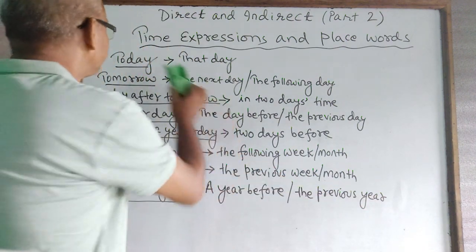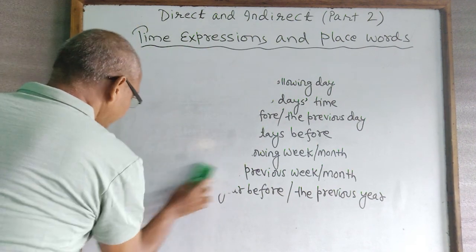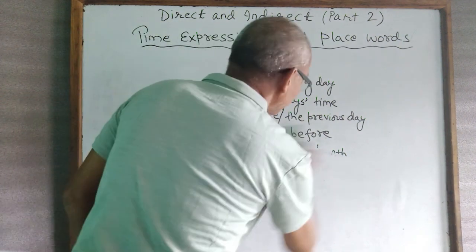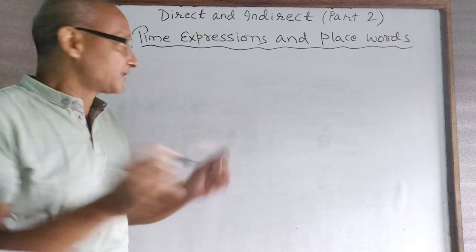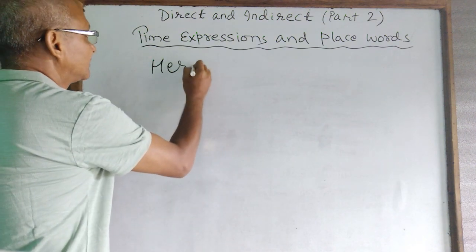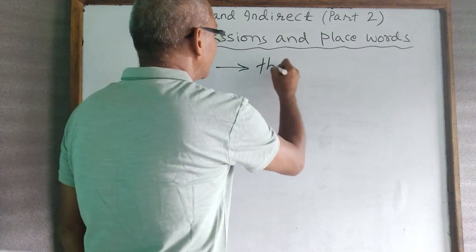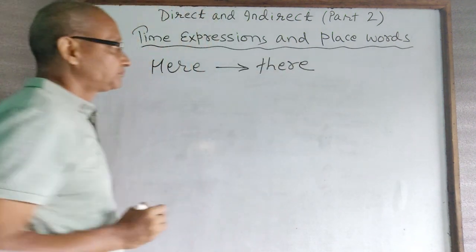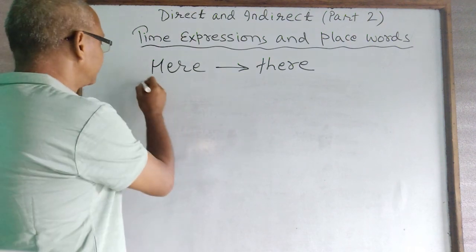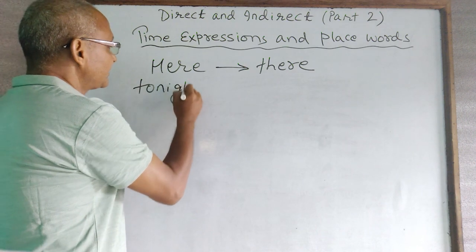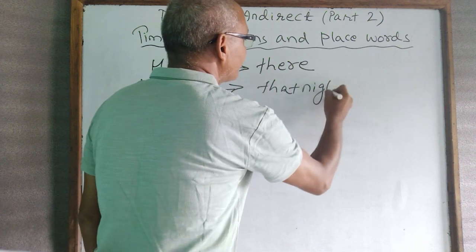Along with this, I have some more things to share with you, and that is the other changes that we need to write. For example, here, what does it become? It becomes there. Here, there. Tonight becomes that night.